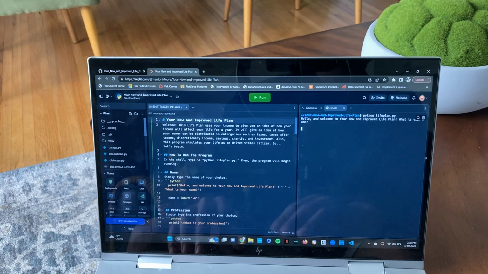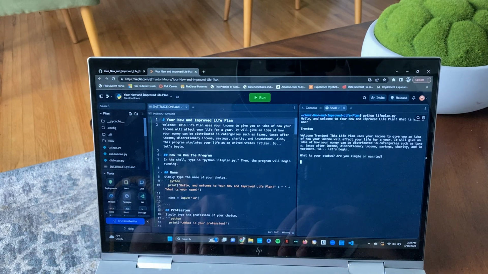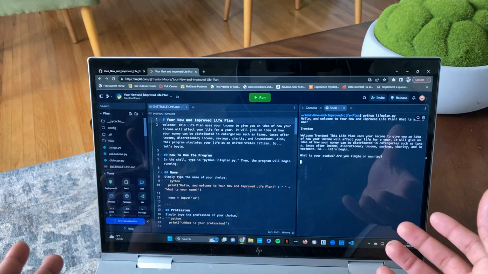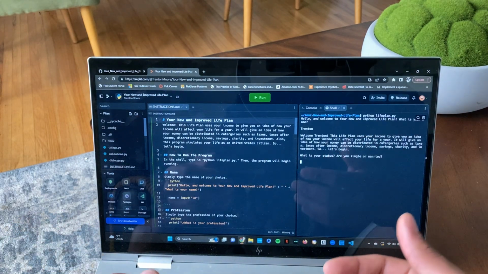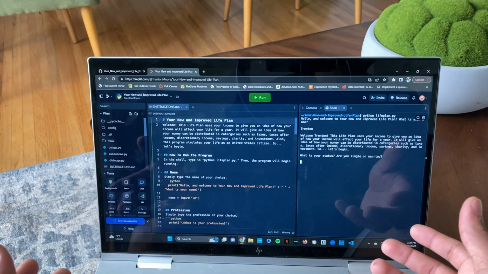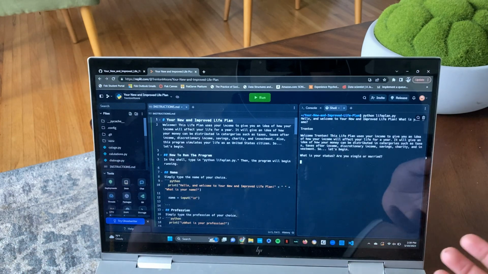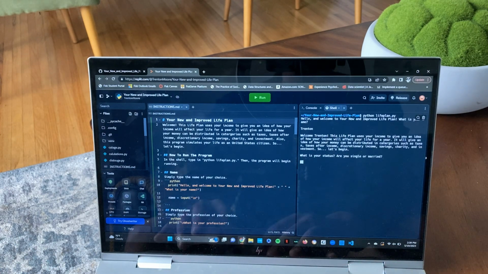And it's going to say, hello, what's your name? Welcome to your new improved life plan. My name is Trenton, but I won't say my last name, so we'll just do Trenton. Then it's going to give you a possible understanding of your income, what you could do with your taxes after income, discretionary income, savings, charity, investment. It says, let's begin. So your status. I am single. Now, this is also case sensitive.